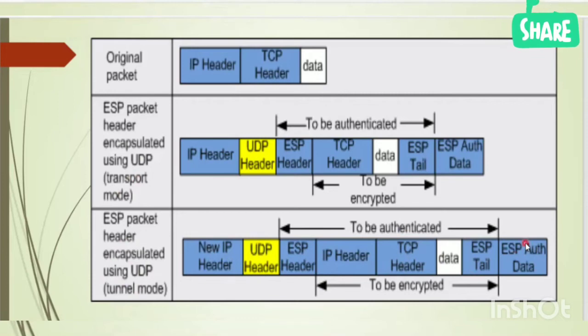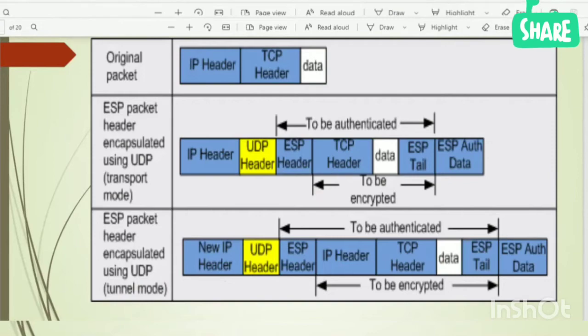So for tunnel mode to traverse a NAT router, we are adding an extra header, which is the UDP header, port 4500. That's all the difference between tunnel mode and tunnel mode traverse for NAT routers. Next.